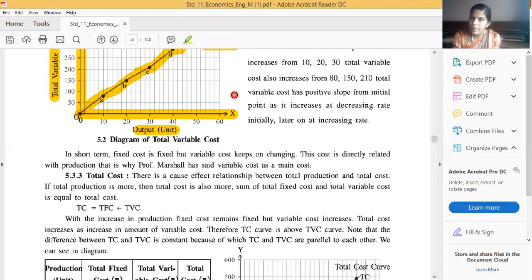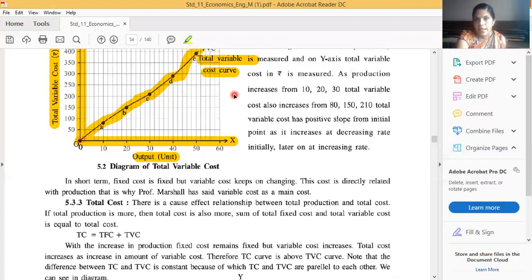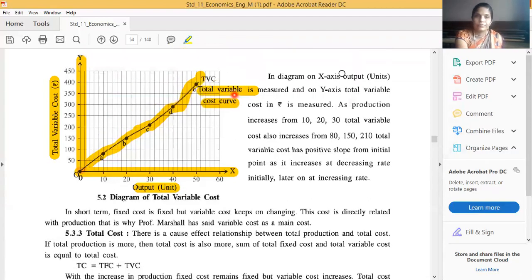If the question is 3 marks, then we have to write first the meaning. Write a short note on total variable cost for 3 mark questions. First of all, we have to write the meaning of the total variable cost, then we have to draw the table. After the table, we have to draw the diagram, and then after the diagram, we have to write the explanation, also the analysis. So no need to mug up here.